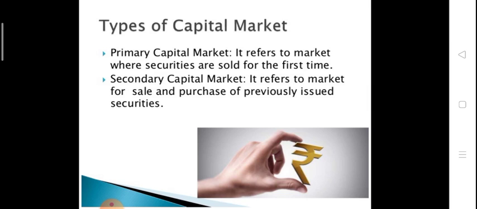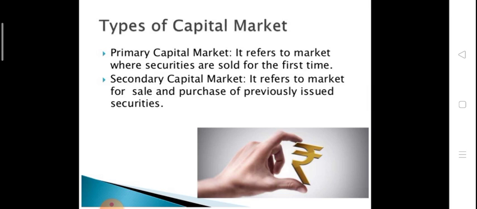Now, types of capital market. The capital market is also divided into two parts, primary market and secondary market. As I said, the primary market refers to the market where securities are sold for the first time. Means if we purchase and sell our security for the first time, that means we go to the primary market.